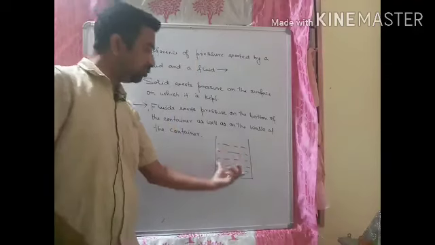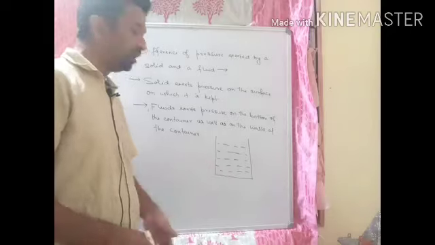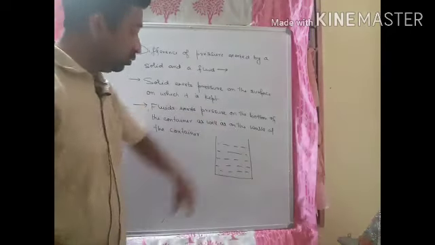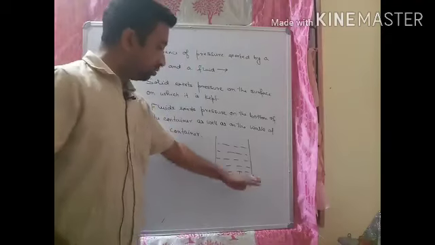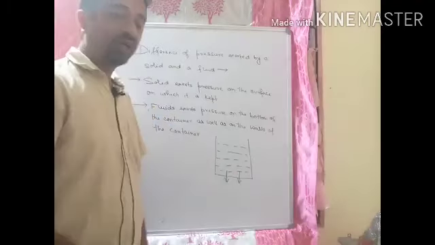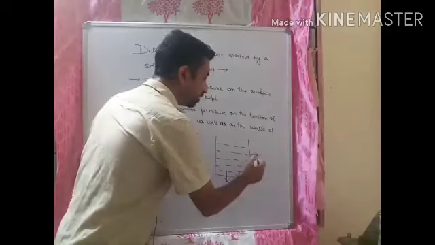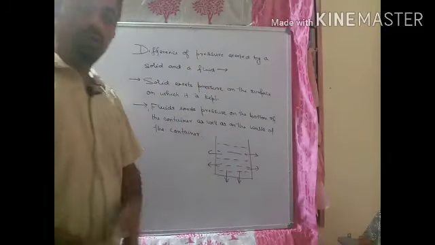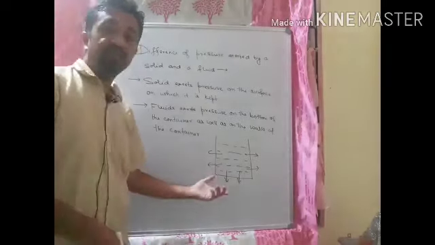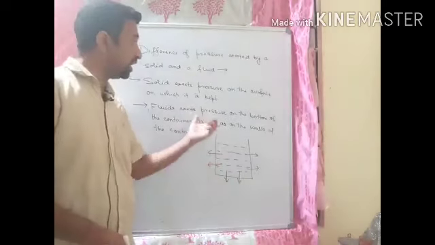I have put liquid in the container. So what happens, this liquid not only exerts pressure on the bottom of the container, but it also exerts pressure on the walls of the container. Understood? So this is the difference of the pressure exerted by a solid and a fluid.